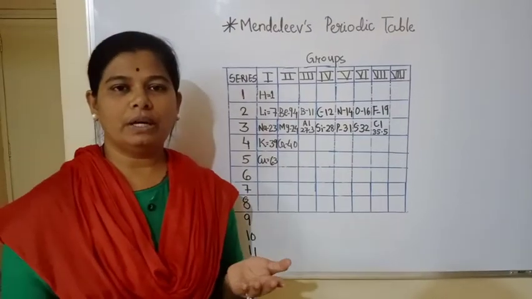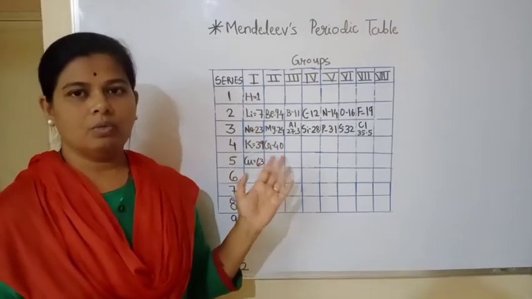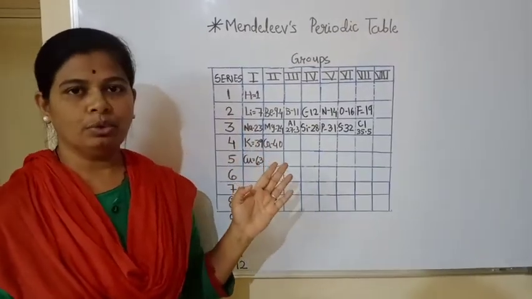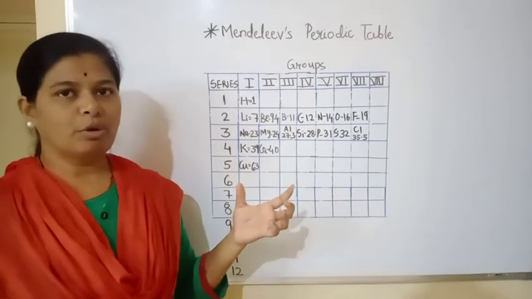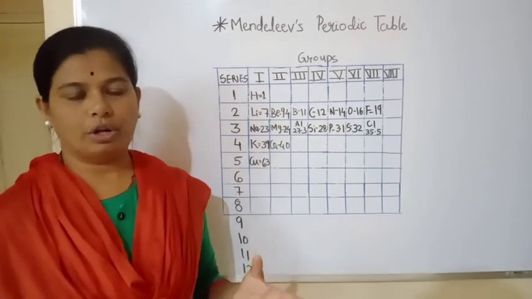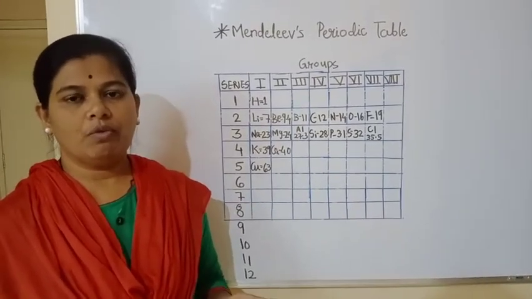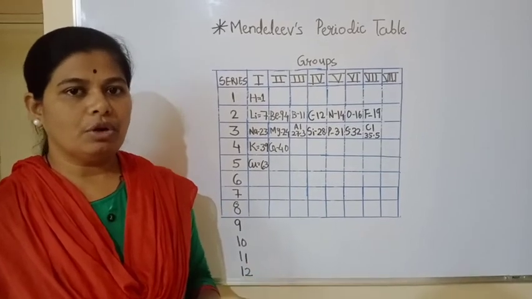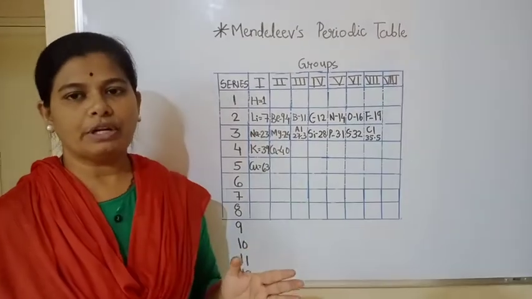As all of you know, in the previous video of Science 1, we started lesson number 2. In that we revised or completed some of the points, that is the Dobereiner's triads and Newlands' law of octaves. We also saw why the classification of the elements is necessary. We studied all those points. Now today we are going to study Mendeleev's periodic table.